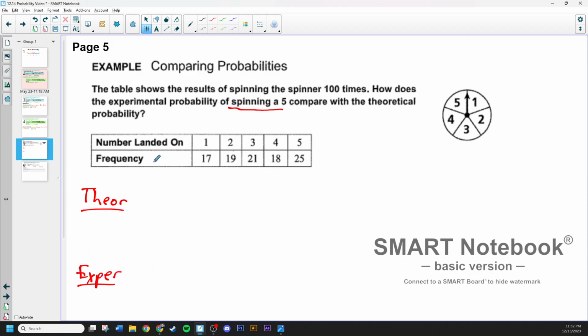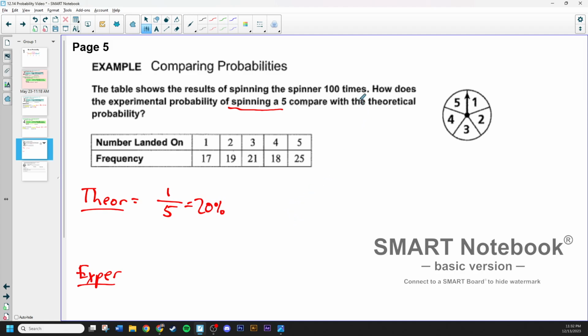Okay, so in theory, right, that's the one where we take the total number of outcomes that you can get and put that on the bottom. So there's 5 total outcomes. And getting a 5, well, there's only 1 of those that could be a 5. So we're expecting 1/5, which comes out to 20%.